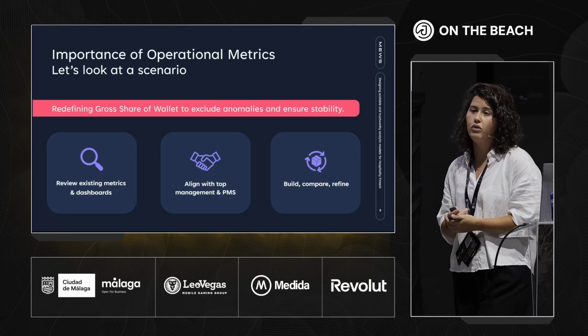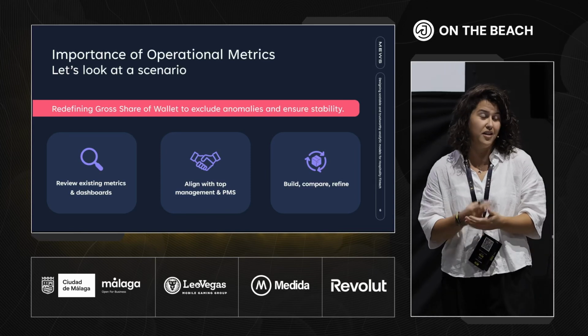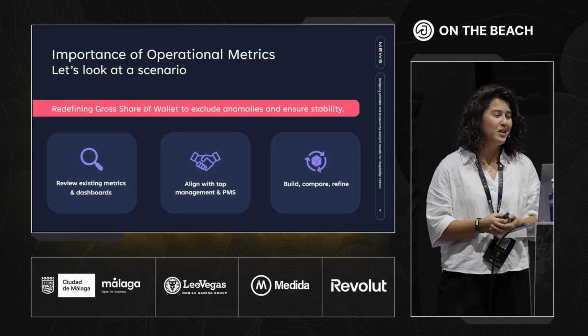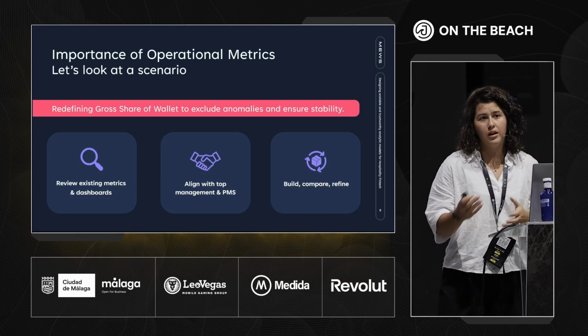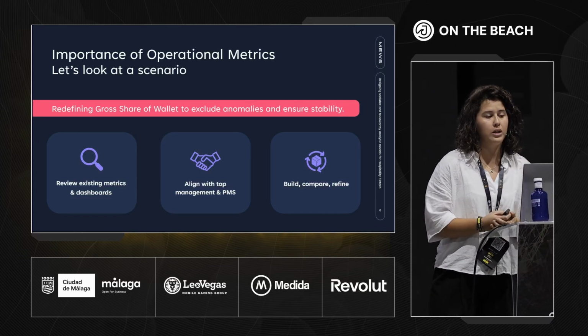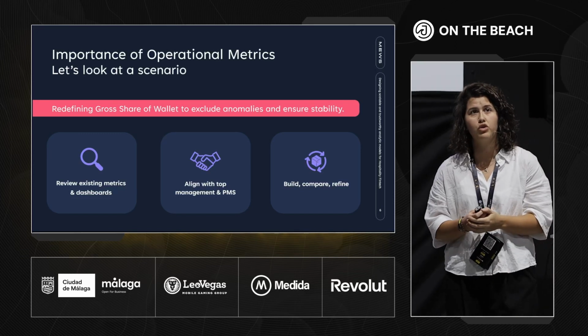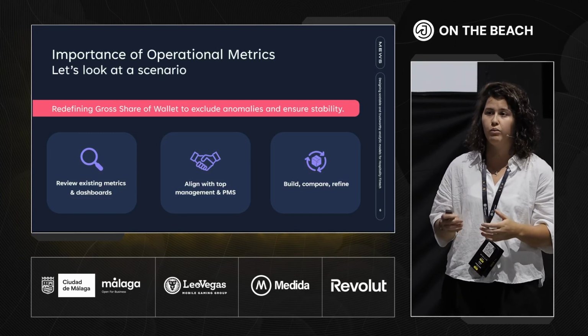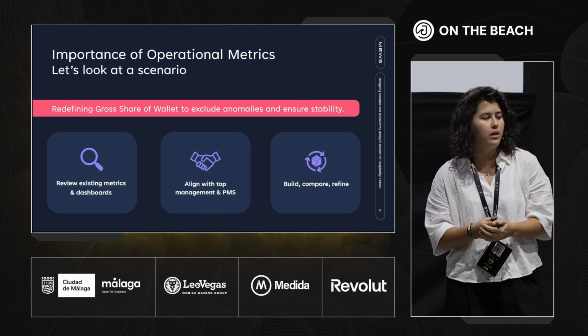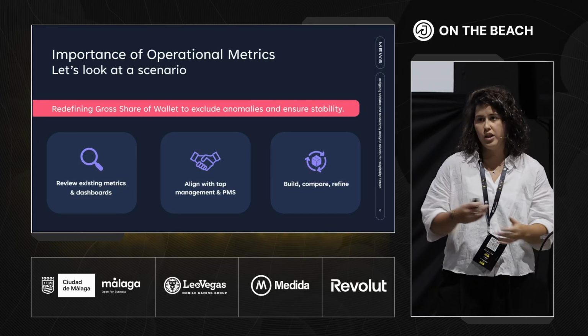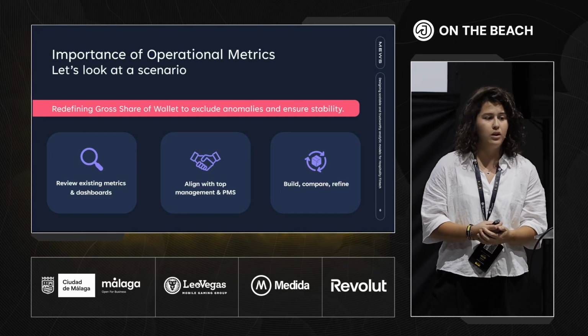I wanted to give you an example that indeed happened with one of our metrics, the gross share of wallet. For the people that haven't worked with Fintech before, this metric shows the volume that is being processed through Mios, in our case, from which we get a commission, versus all the volume that is being processed by the properties.